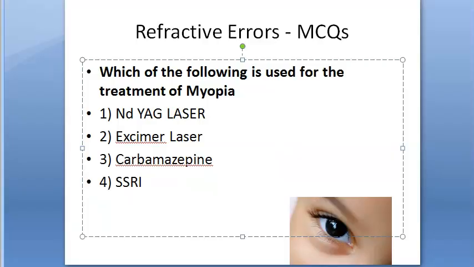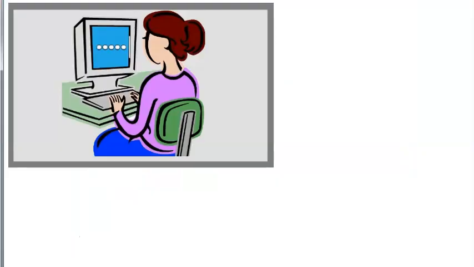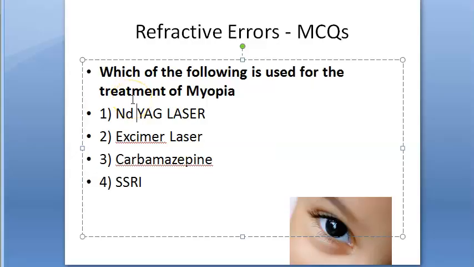So guys, are you okay to look at yet another MCQ? Okay, so look at this one now. Which of the following is used for the treatment of myopia? So the options are some lasers they have given here. ND-YAG laser, excimer laser, carbamazepine, SSRI. What is this? These two are drugs, right? Carbamazepine and SSRI is what? Selective serotonin reuptake inhibitors.